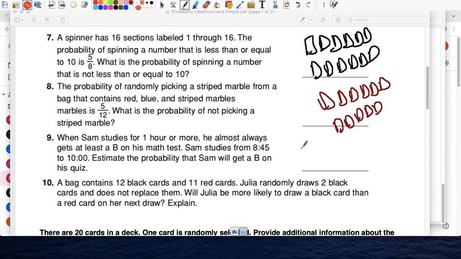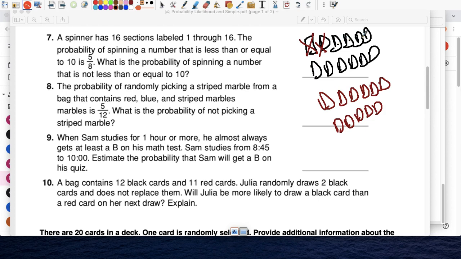Julia draws 2 black cards and does not replace them. Will Julia be more likely to draw a black card than a red card on her next draw? Explain. So she takes 2 black cards, right? She randomly draws 2 black cards, so pay attention to that. So she takes 1 card, she takes another card. Now she's going to go for her third try. How many black cards do we have?